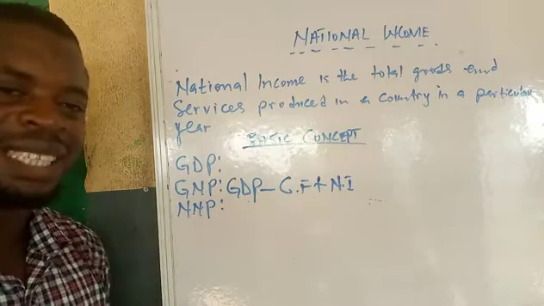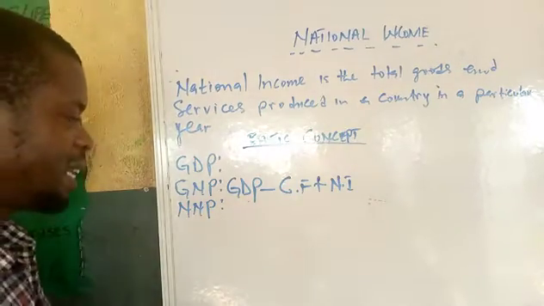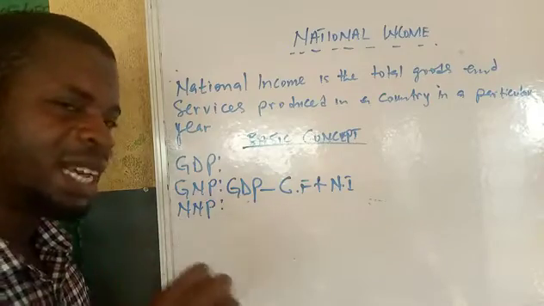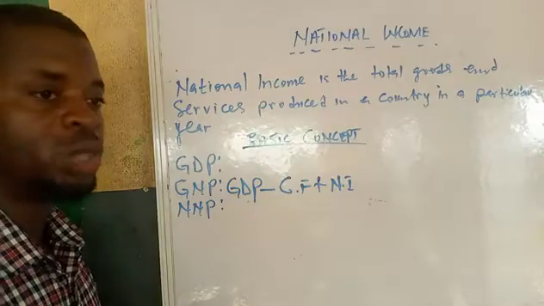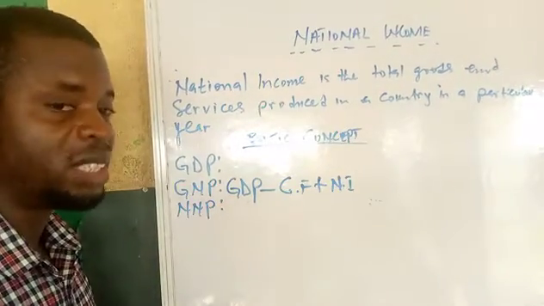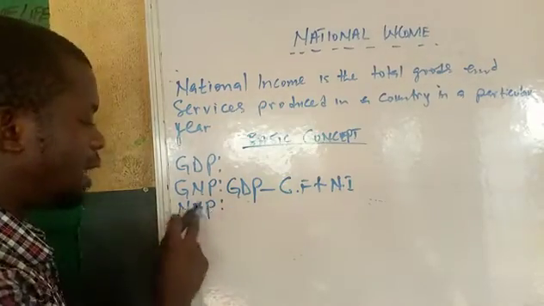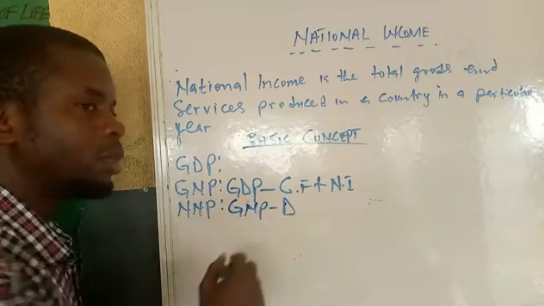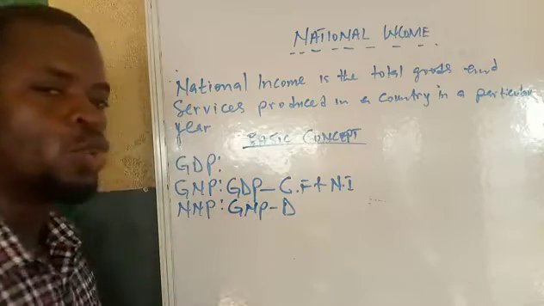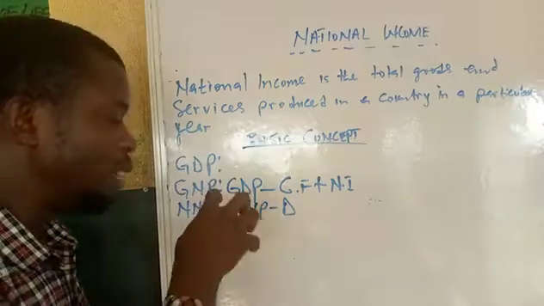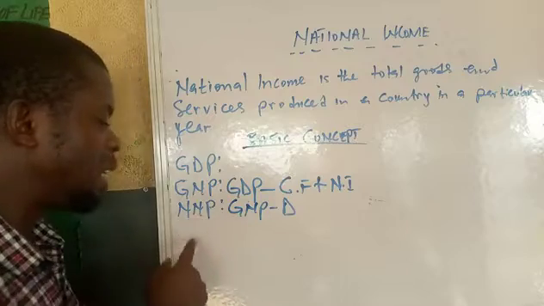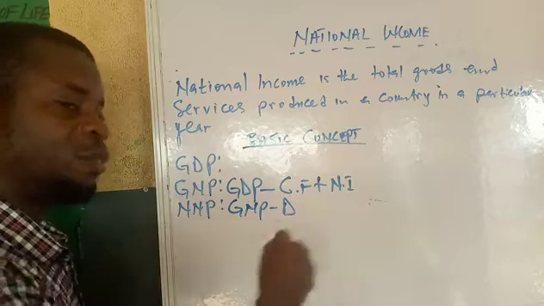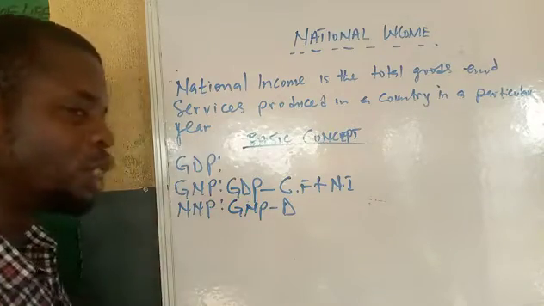Now, let's look at net national product. You can get your net national product by deducting depreciation. In some questions or textbooks they will say capital consumption, still the same thing. You get your NNP by taking away depreciation from GNP. So you say GNP minus depreciation will give you net national product. It means that if you want to get net, wherever you have G, if you take away depreciation from gross, it's going to give you net.